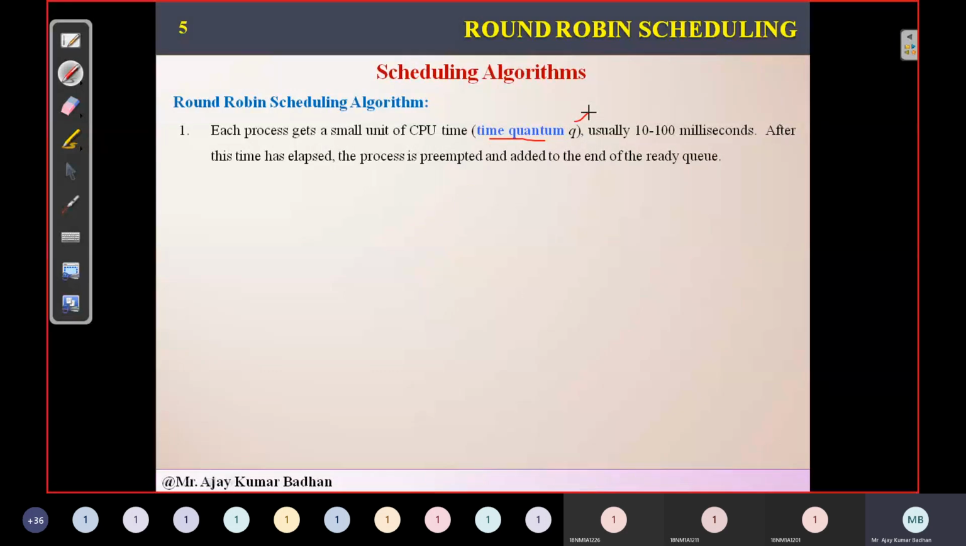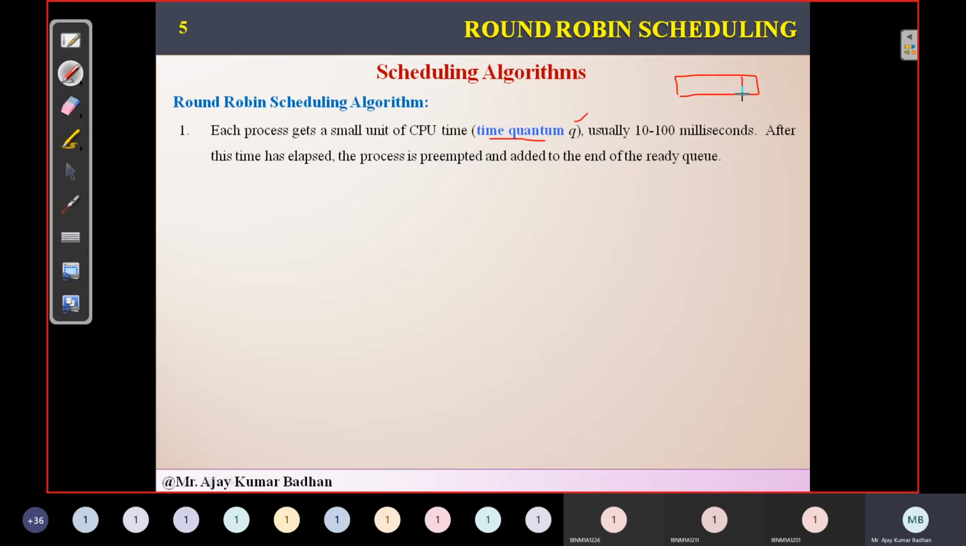Since we are removing this process, where are we placing it? We are placing it in the ready queue itself. Why? Because from the ready queue, again it will get a chance. When all the processes have got a chance one time, then the cycle repeats. Whatever queue we use here, it's a circular queue.